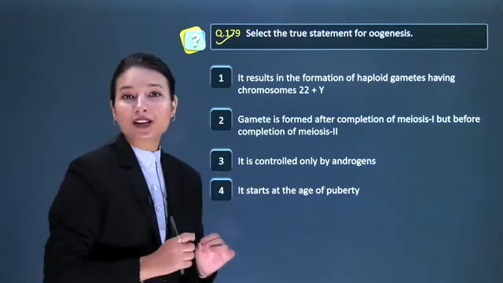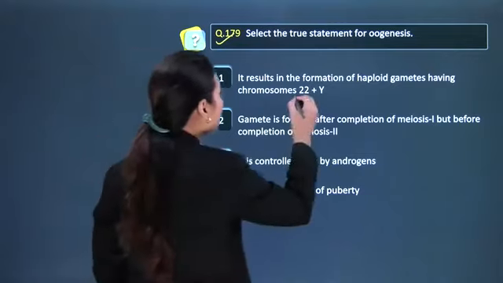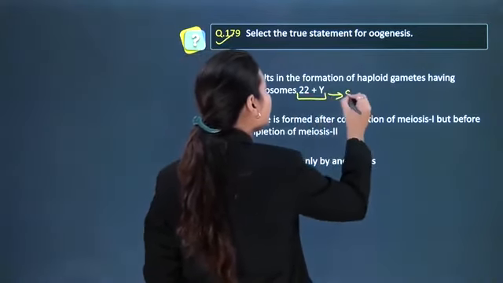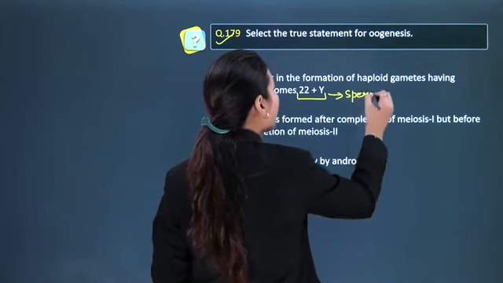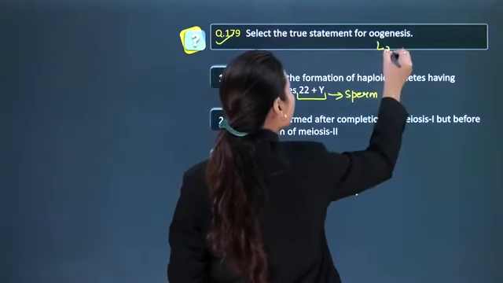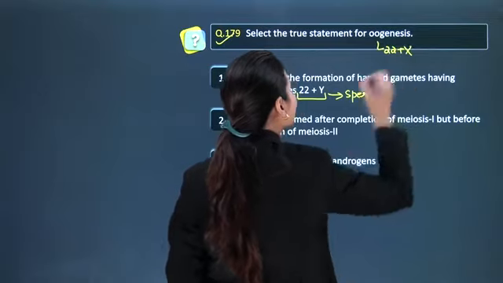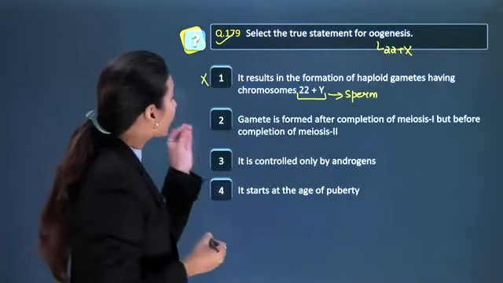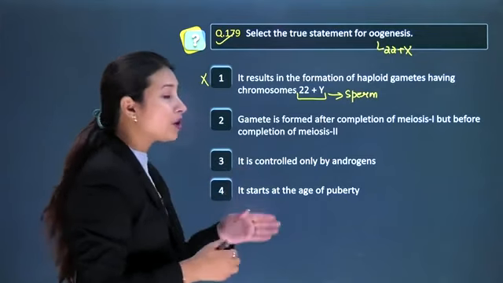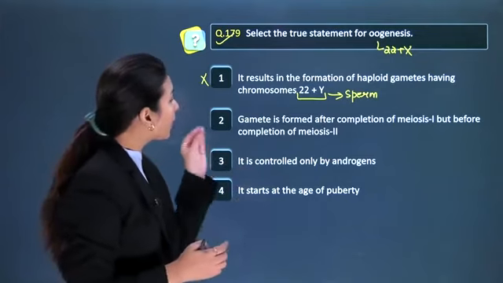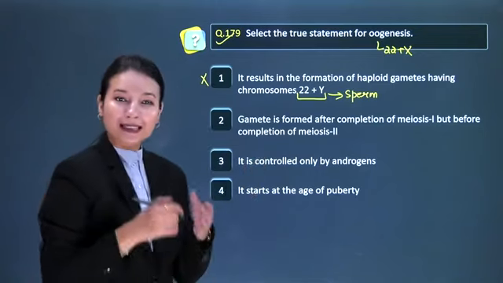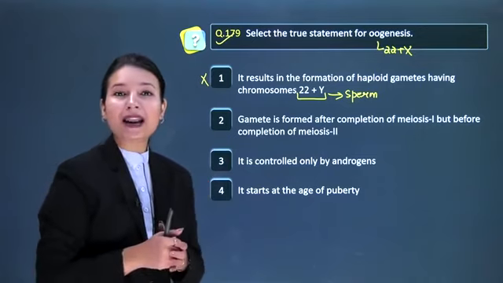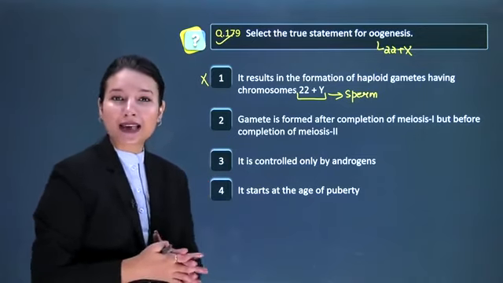Students, this is not the true statement as this chromosomes 22 plus Y is present in male gamete, that is sperm, and ova possess chromosomes 22 plus X. So यहाँ पे option number 1 गलत हो गया. Option number 2, gamete is formed after completion of meiosis 1 but before completion of meiosis 2. The statement is absolutely true with respect to oogenesis. So this should be our answer, but let's discuss the other options as well.